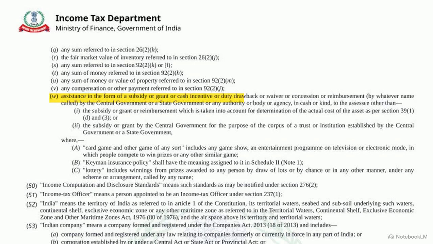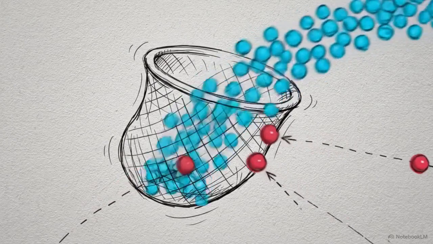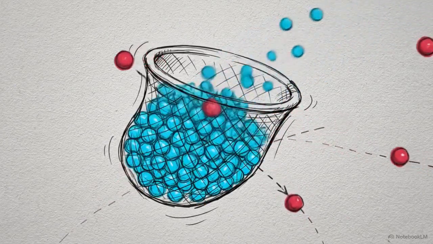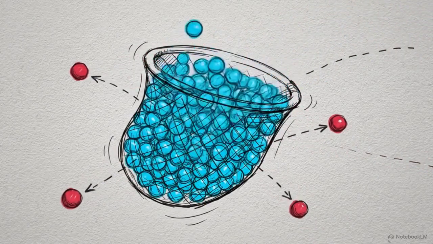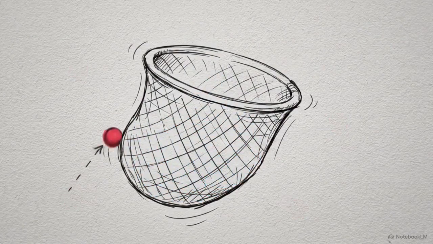Subclause W further extends this definition to government assistance. Subsidies, cash incentives, and duty drawbacks are all explicitly classified as taxable income. Income functions as an artificial boundary, capturing nearly all inward flows of economic advantage unless explicitly excluded by the statute.